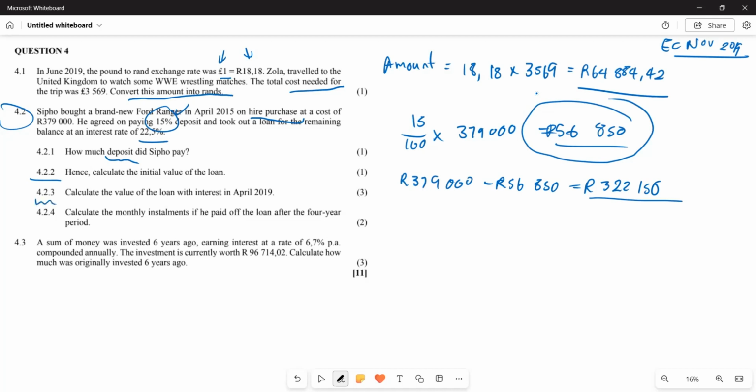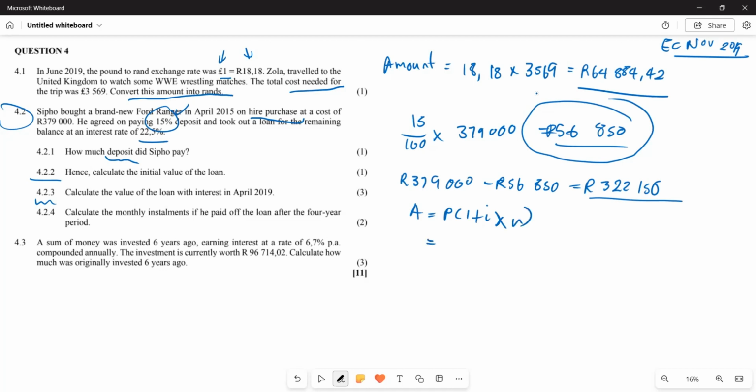Now your 4.2.3, they say calculate the value of the loan with interest in 2019. Now let's see what we are going to do here. We are going to start here. Remember, we know that our hire purchase is given on simple interest. So A is going to be equal to P into 1 plus I multiplied by N.